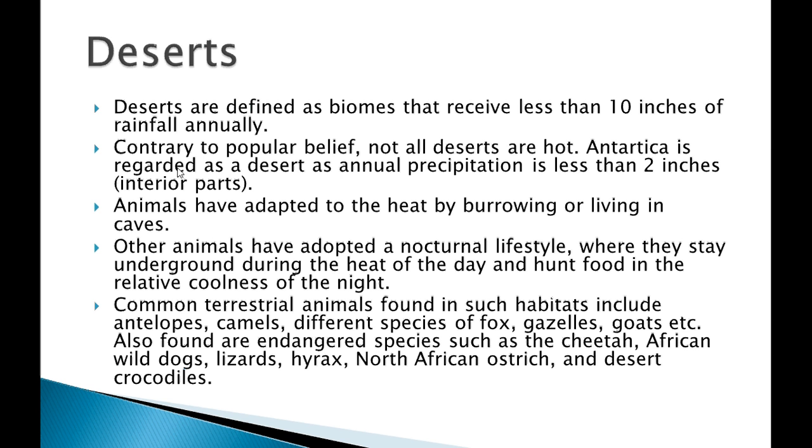Now first we will do the deserts. We know that Rajasthan has a desert, the Thar desert. A desert means a sand dunes related area where vegetation cannot grow. Deserts are defined as biomes that receive less than 10 inches of rainfall annually.